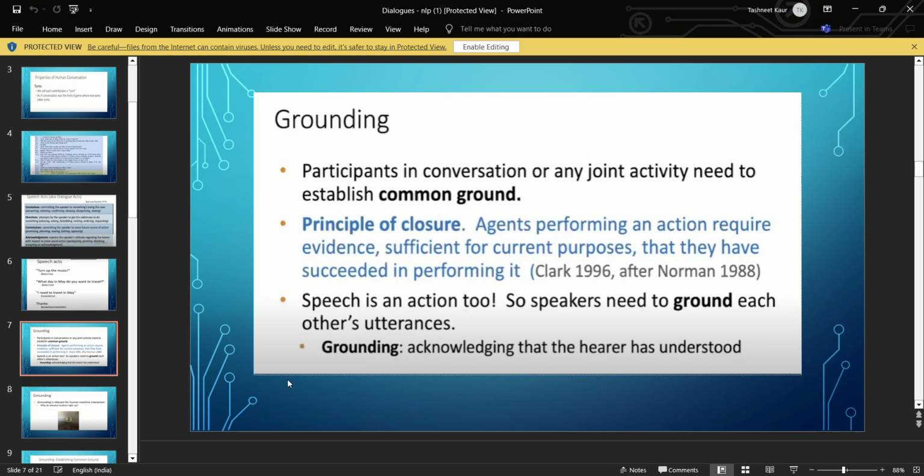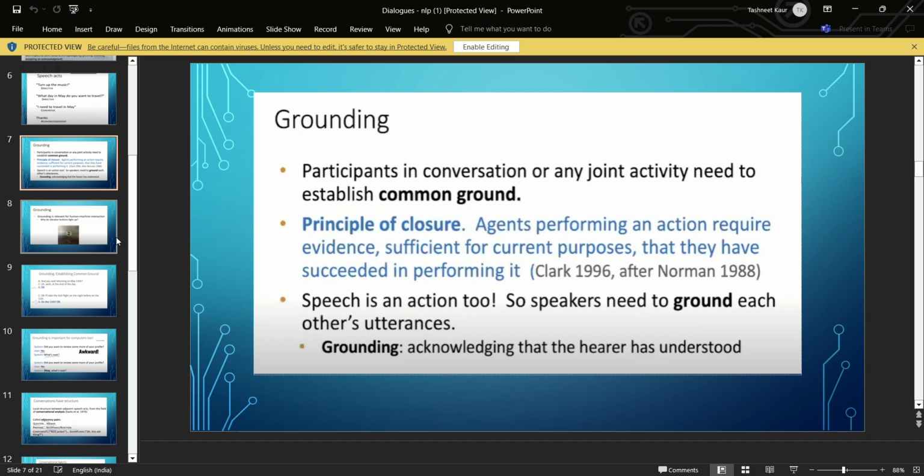Next is what is grounding. Grounding is, as the name suggests, we are setting a ground level. We are setting a base level for the conversation. Participants in a conversation or any joint activity need to establish a common ground for a conversation to build on, since it is a two-sided conversation. We have to build a common base for a conversation, and that is termed as grounding.